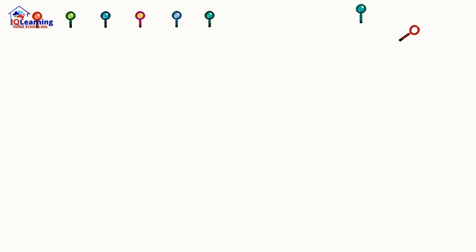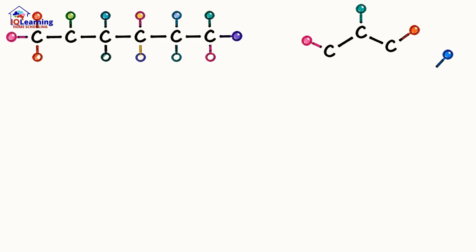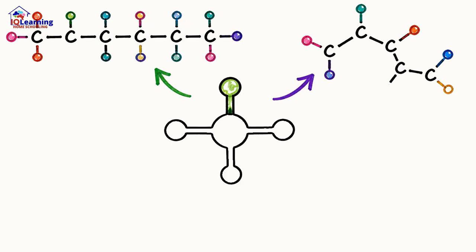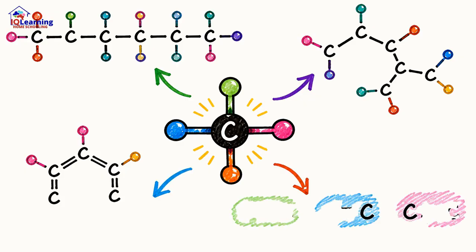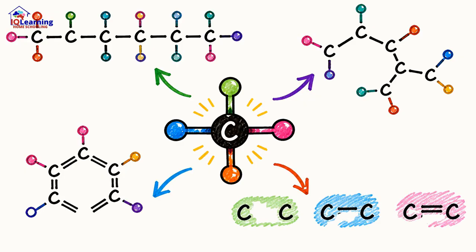It allows carbon atoms to link up into immensely long chains, form intricate branches, and even loop back to create rings. They can form single, double, or triple bonds. This versatility is why there are more known carbon compounds than all other compounds combined.